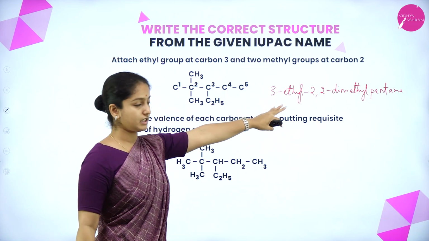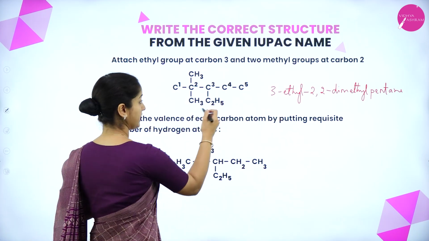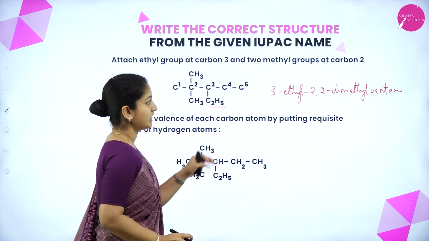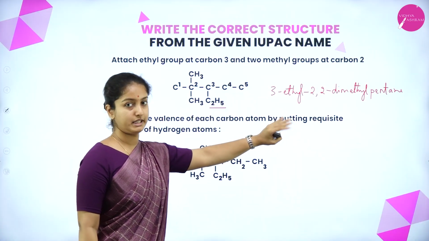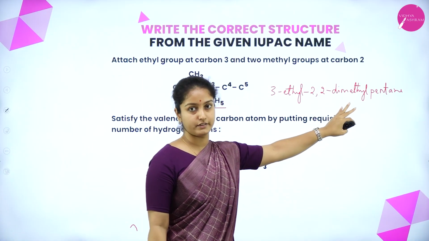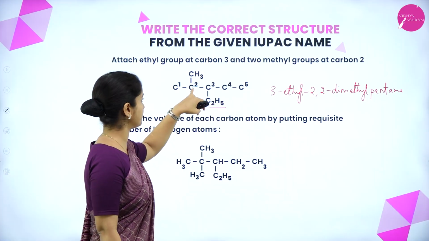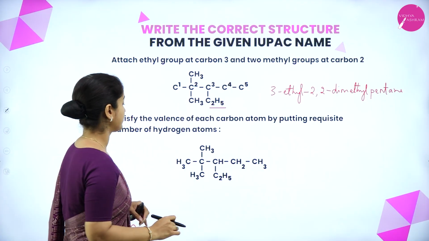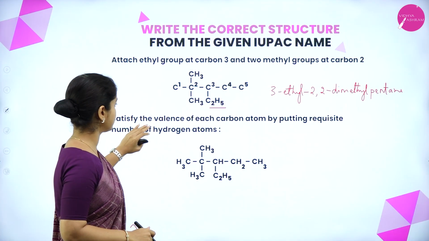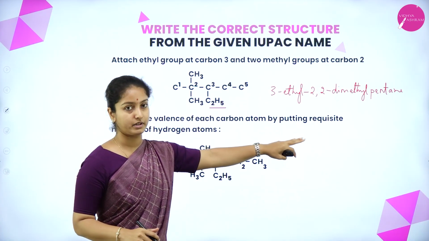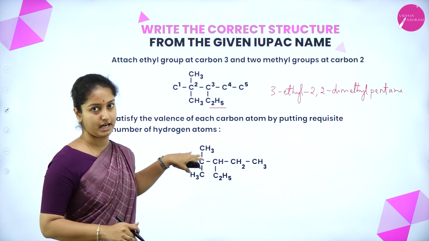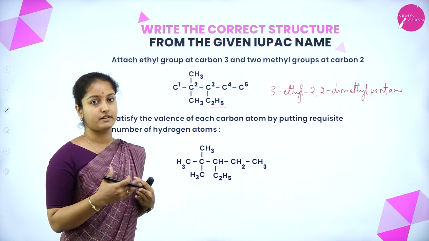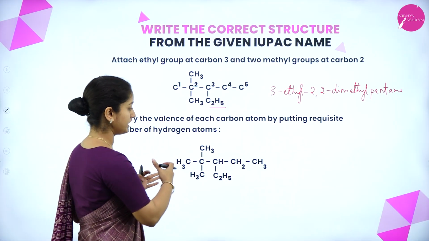So at position 3, you have to attach an ethyl group, that is C2H5, and 2 methyl groups, because dimethyl is given at the same carbon, that is the second position. 2 methyl groups are to be attached to it. Now after doing it, satisfy the valence of each carbon atom by putting the requisite number of hydrogen atoms. So following the tetravalency of the carbon atom, you have to fill in the hydrogen atoms.